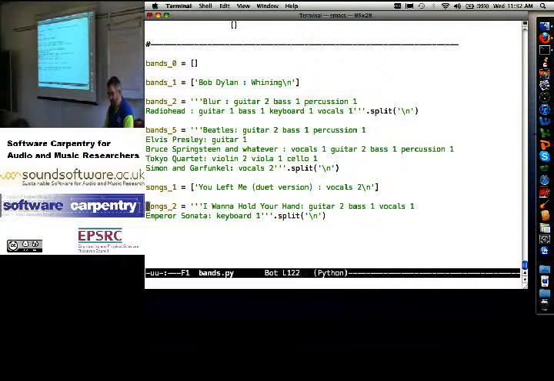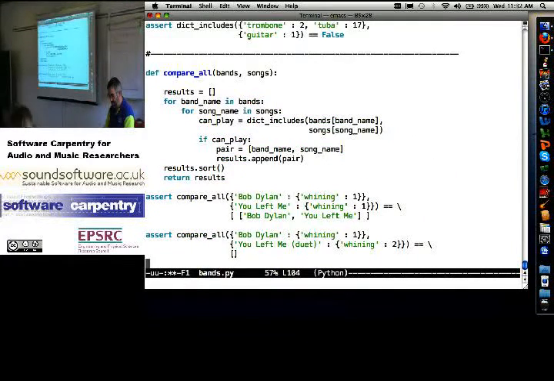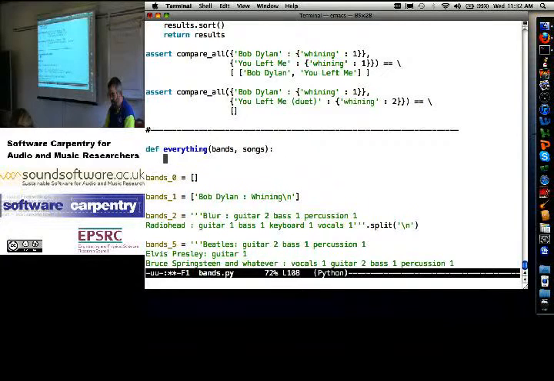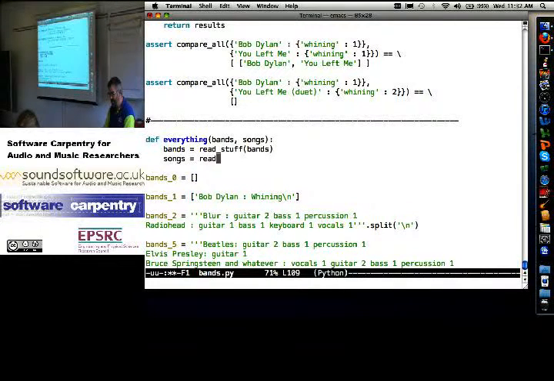Okay, so now let's put everything together. Def everything. Yes, I should come up with a better name. All right. Of bands and songs is bands becomes read stuff of bands. Songs becomes read stuff of songs.